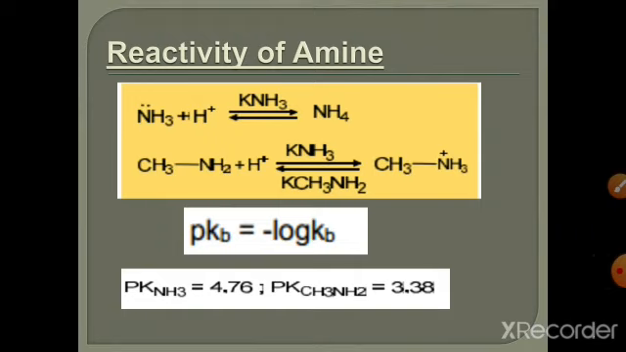In ammonia, no alkyl group is attached, while in a primary amine, one electron donating group is attached which can stabilize the cation. In a secondary amine, two alkyl groups are attached to nitrogen, and in a tertiary amine, three electron donating alkyl groups are attached to nitrogen. So if more alkyl groups are present on nitrogen, there is more electron donating effect. It can increase the electron density on nitrogen, and it increases the basicity of amines.